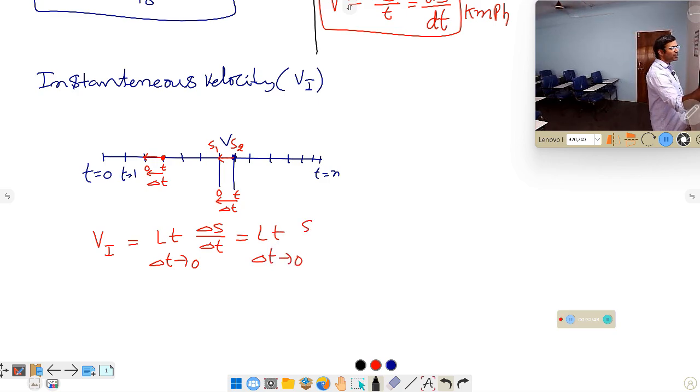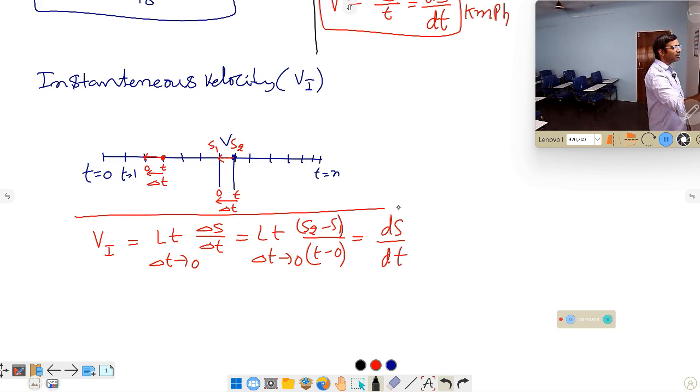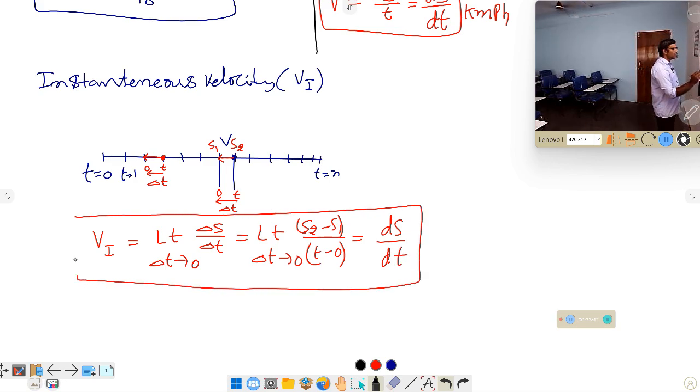Delta S means S2 minus S1 by delta t, t minus 0. Change in distance by change in time. This is nothing but called instantaneous velocity. Mathematically, instantaneous velocity is equal to ds by dt, that is, the differential of displacement with respect to time. This is the way you can explain it, and in graph questions you can explain this one. After the completion of the graph, you may understand the question.